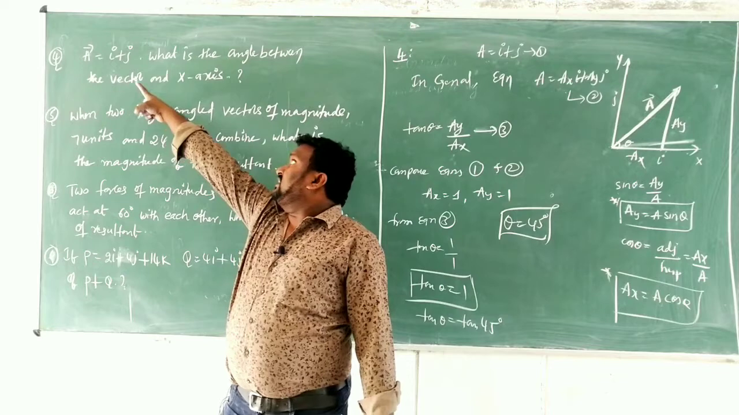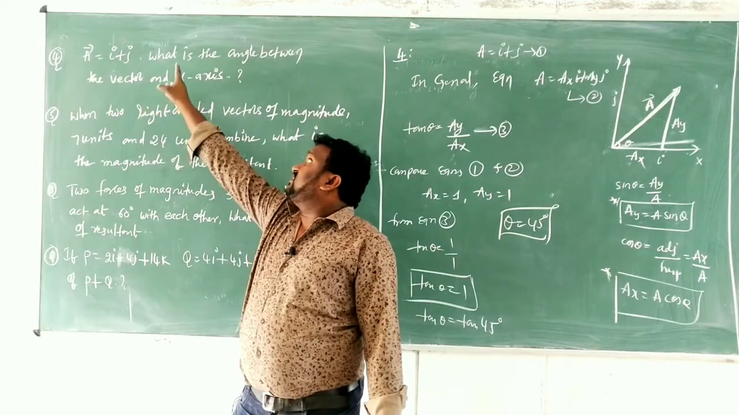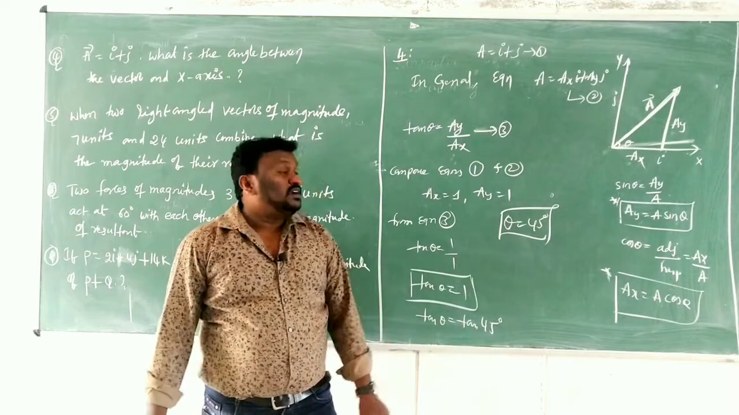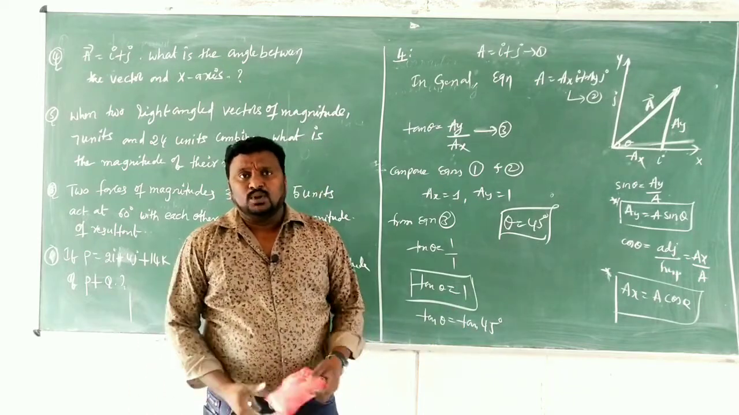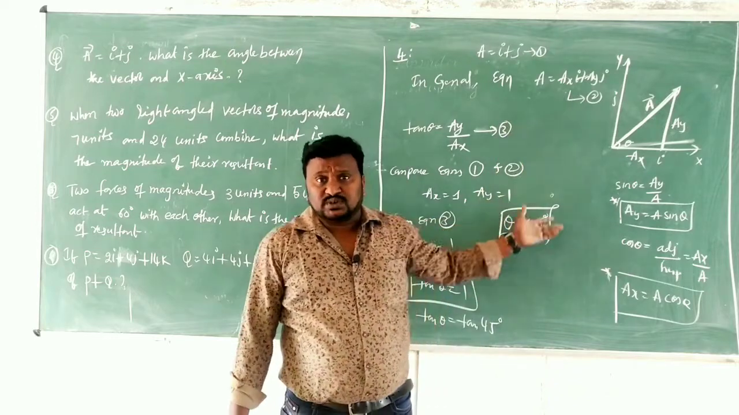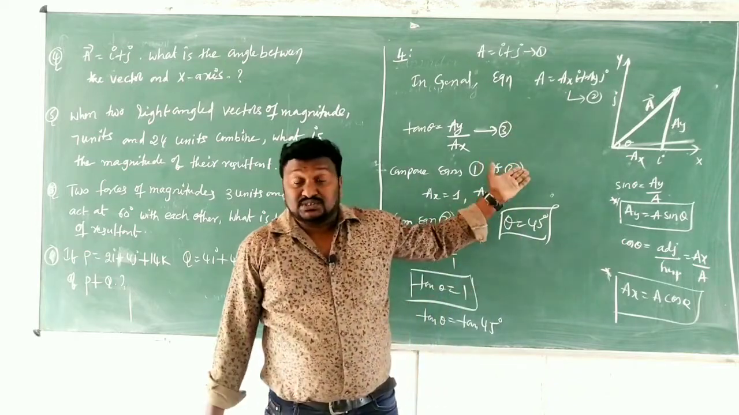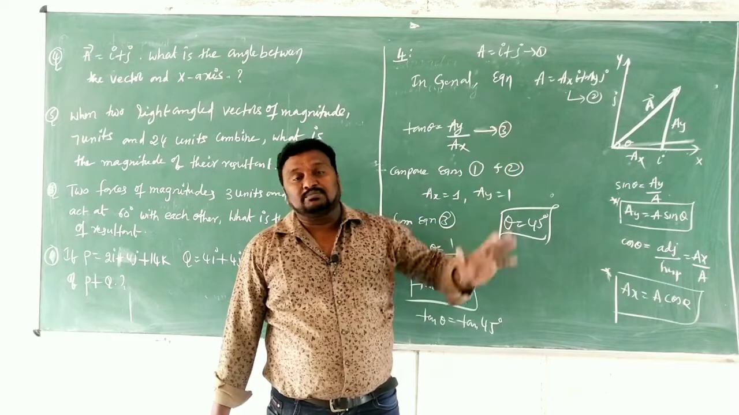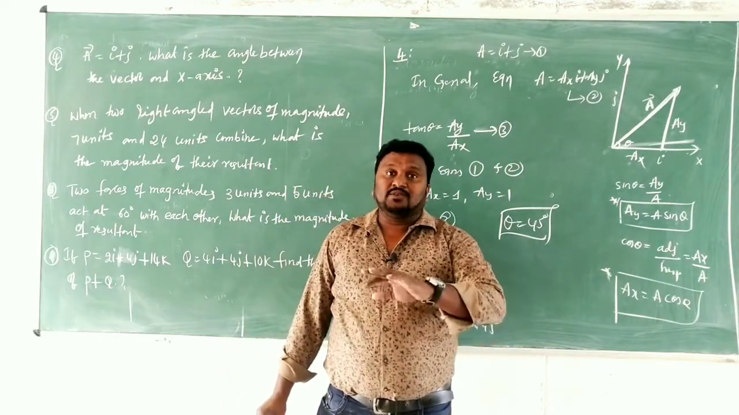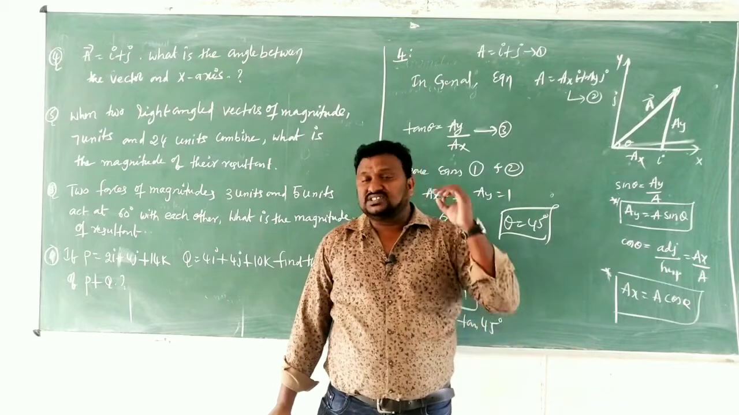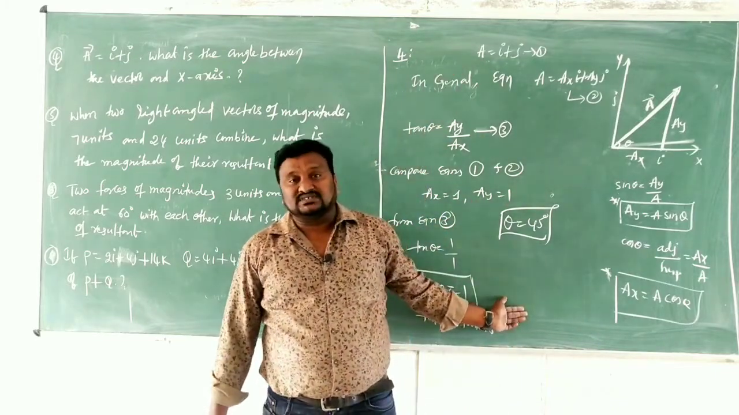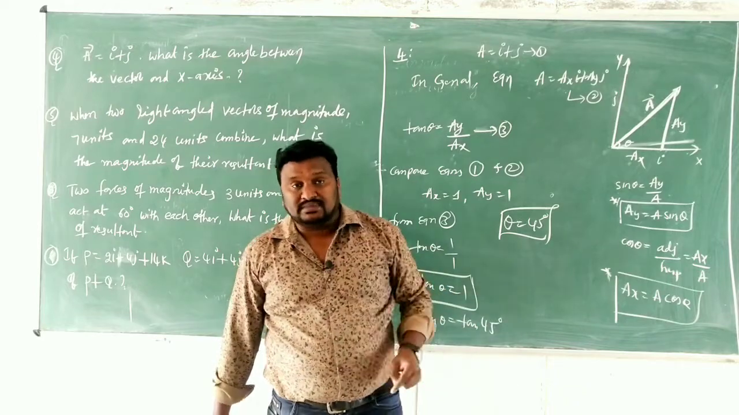So if A is equal to i plus j, then the angle made by the vector with the x-axis is what? 45 degrees. Very simple. If you have an idea about the resolution of vectors, you can easily do this one. Children, this question was asked so many times in public examinations. If you have any test papers or previous papers, just check it. This question was repeated so many times. That's why you must learn it.